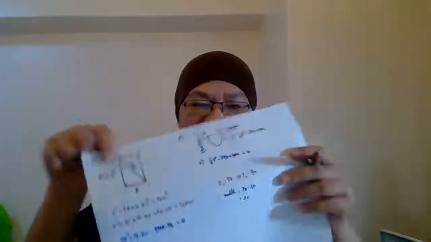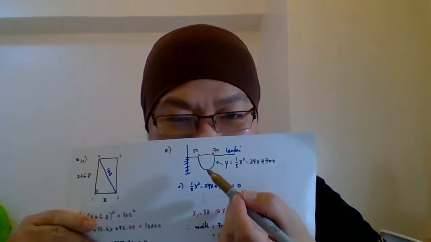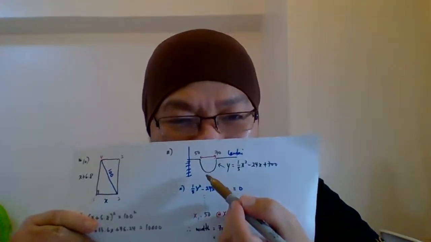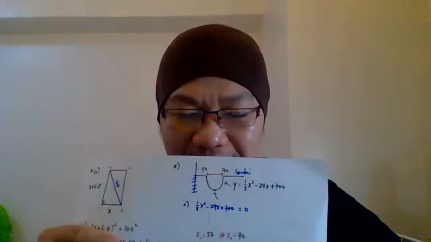Now what we need to do next is to find the depth, the minimum depth of the drainage. Okay, so the minimum depth. Now you guys, you see here the diagram. This is the minimum depth, right? Minimum point means the minimum point here. This is your minimum point. So guys, you want to find this minimum, right? How do we find this minimum?